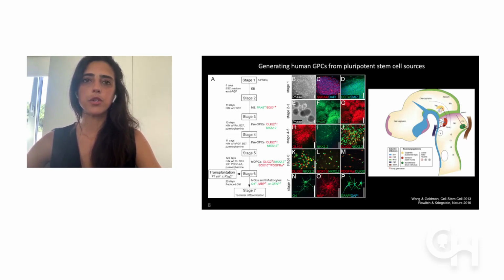Lastly, these cells can be pushed towards terminal differentiation, and as I mentioned before, to become astrocytes, oligodendrocytes, or maintained as GPCs. For the transplantation, we keep them as GPCs, as these would be the actively dividing pool that will be able to significantly and widely engraft the mouse brain.